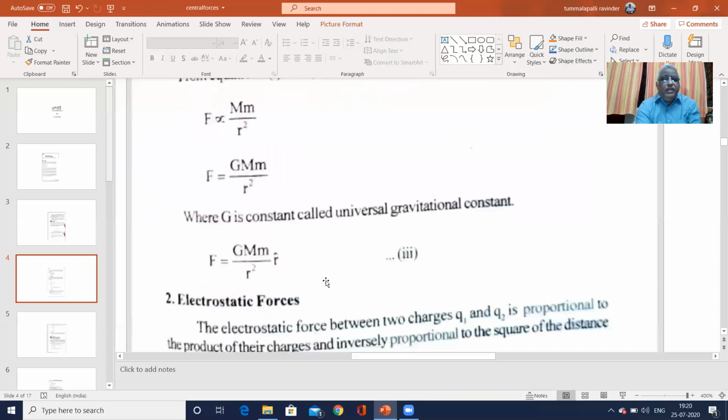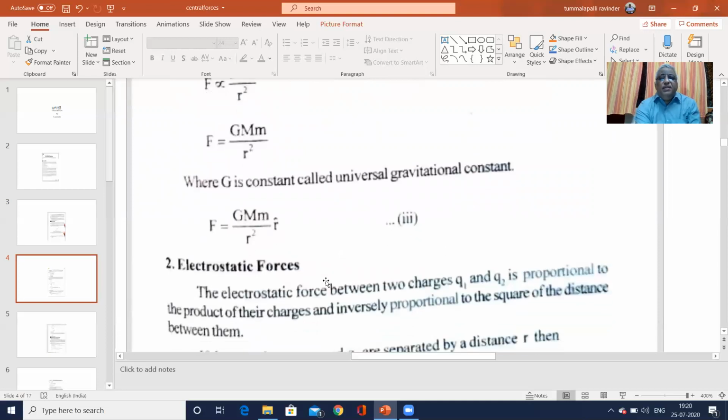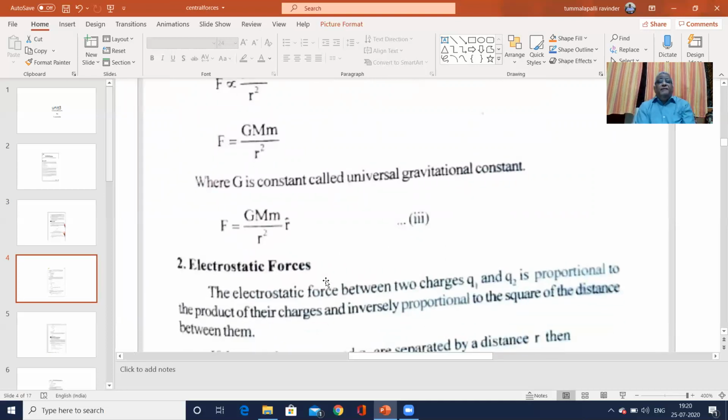For representing direction, F is written as G M m by r square into r cap, where r cap is the unit vector. This is how the gravitational force is represented as a central force. Similarly, electrostatic force also we can show as a central force.